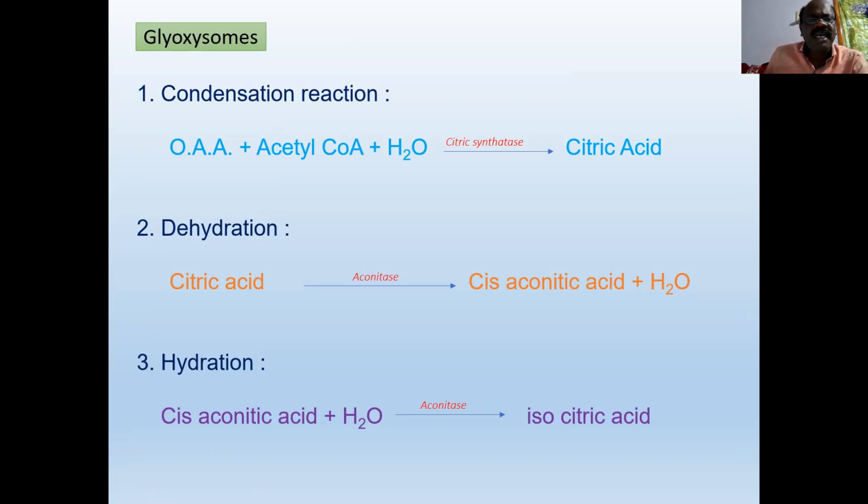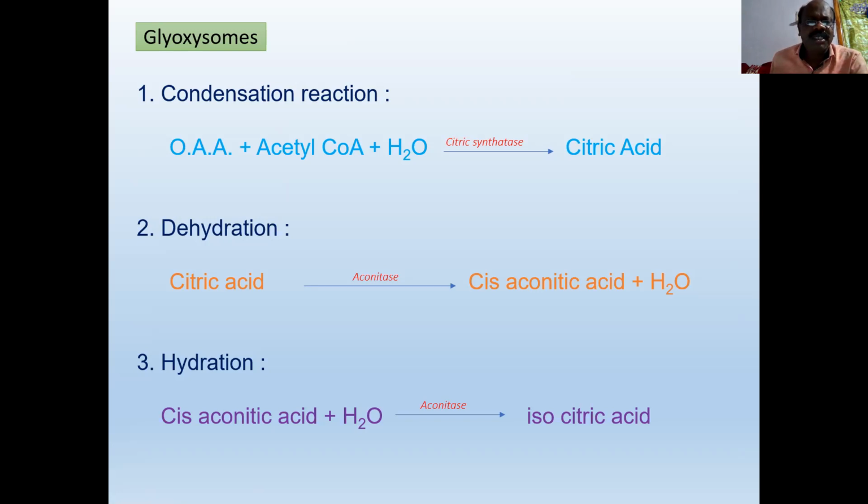And second reaction is dehydration. Dehydration means removal of a water molecule from the substrate. Here citric acid is dehydrated into cis-aconitic acid. This reaction is catalyzed by aconitase. So in this reaction, one water molecule is removed.